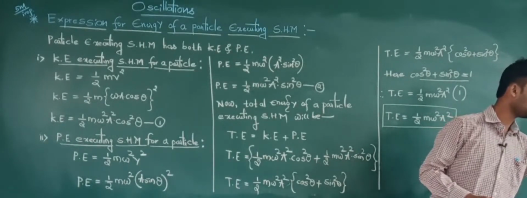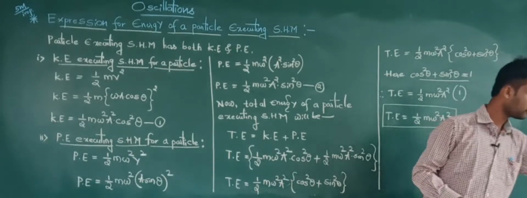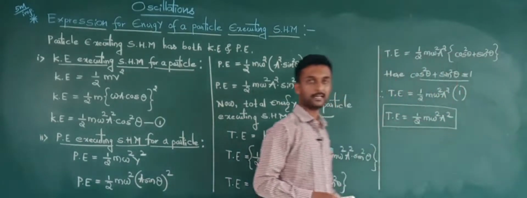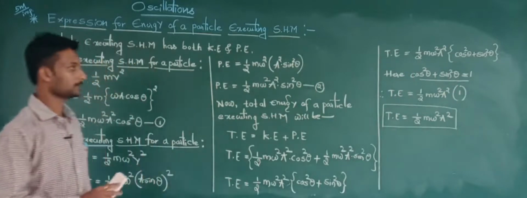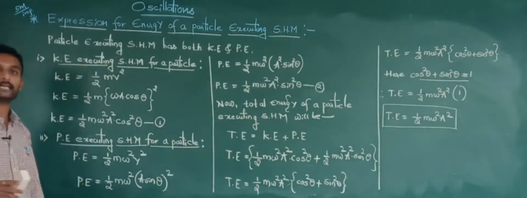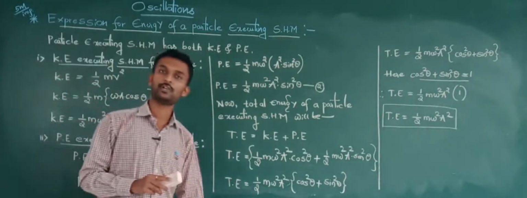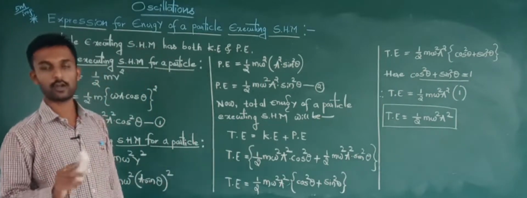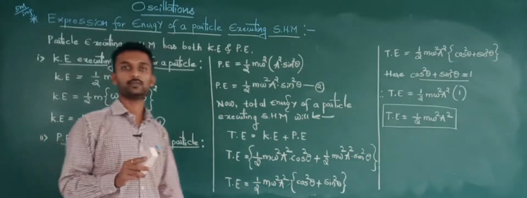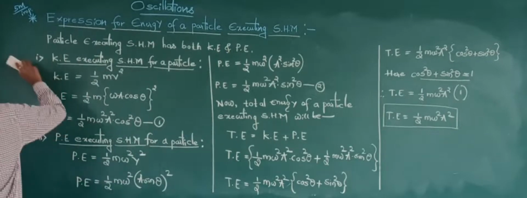We can call a as amplitude. Are you clear? Might be this is clear for you. If you are having any doubts regarding this derivation, you can ask through the call, or you can text me through WhatsApp. I can clarify your doubts.